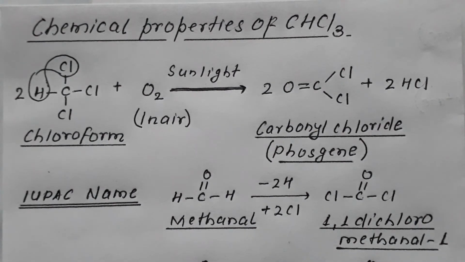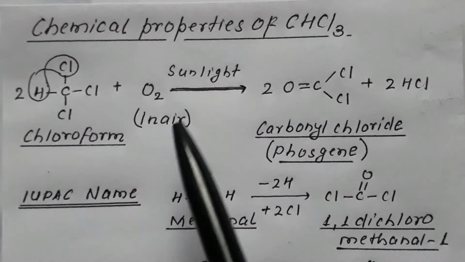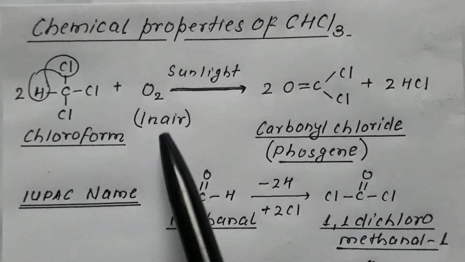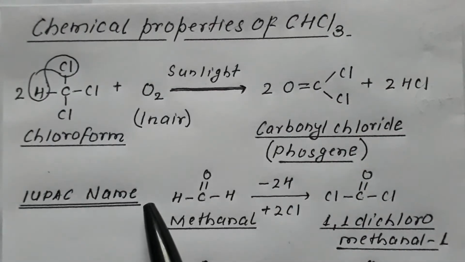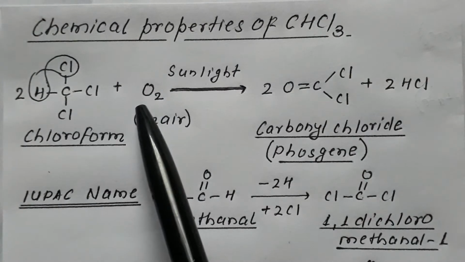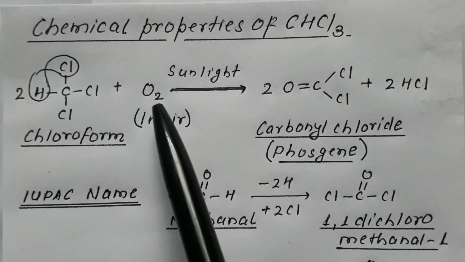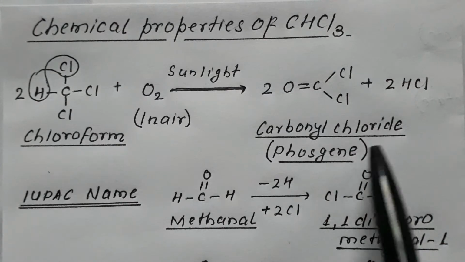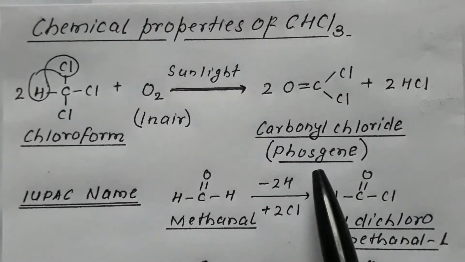Chemical properties of chloroform. One of the most important properties of chloroform is its oxidation. Remember, whenever chloroform is exposed to air in presence of sunlight, two molecules of chloroform react with one molecule of oxygen and result in formation of carbonyl chloride, which is commonly termed as phosgene.